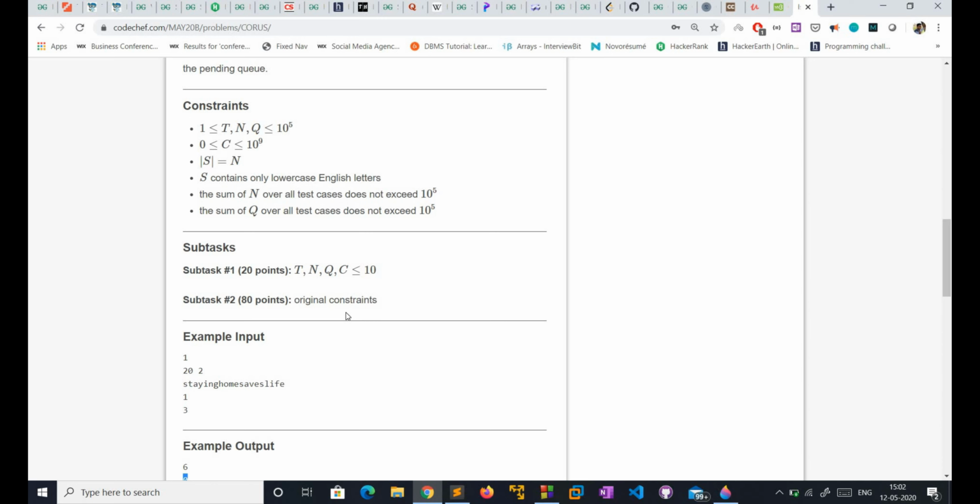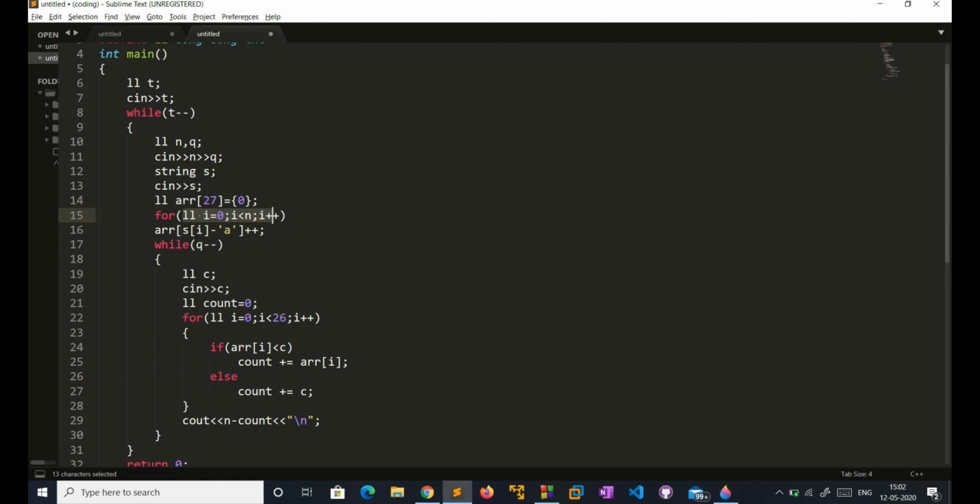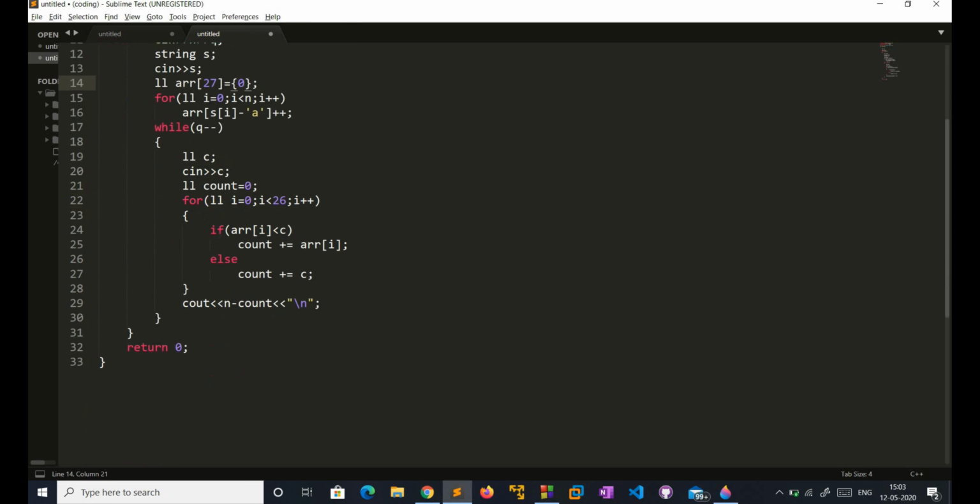Then we apply one for loop, and inside that for loop I just apply array of s of i. Whatever the string's element is, minus the base element, it goes to the appropriate position, and 0 is replaced by 1. Suppose that element is s and there are 3 s elements, so the value at the position of s is incremented by 3. After that I will apply one while loop.